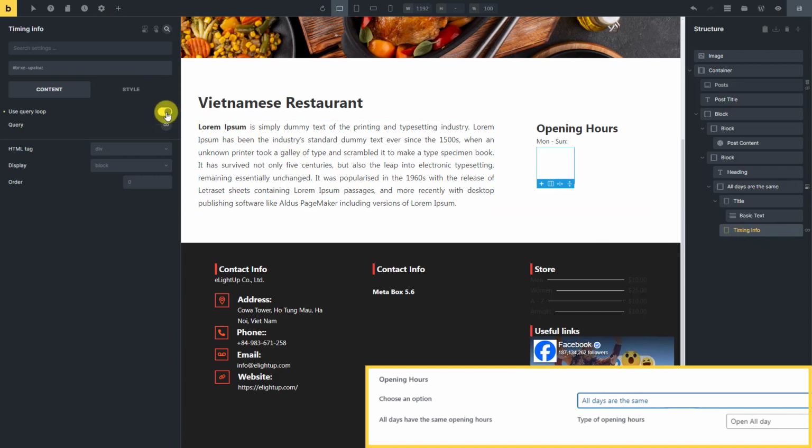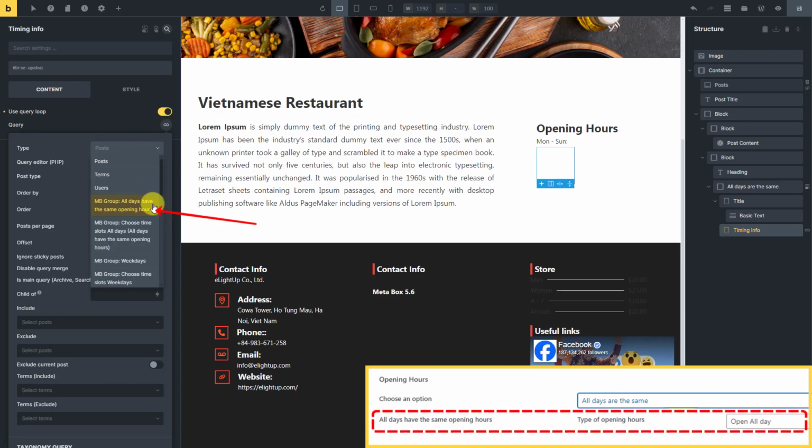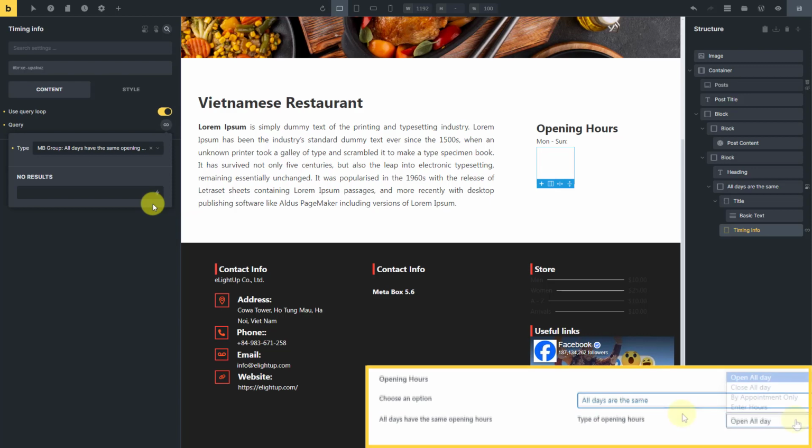I'll enable the query loop for this div to get data from this group. There are also some options in the subfields of this group that lead to some different cases. Thus, we need to use the condition once again.